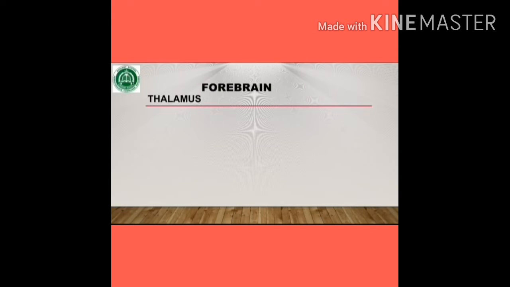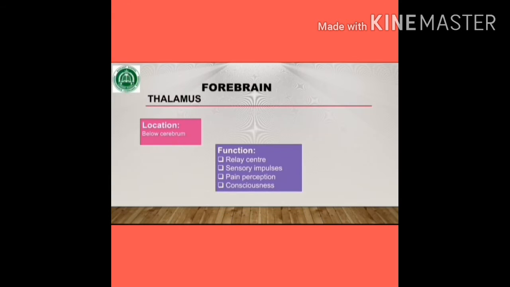Students, the first part of the brain is the forebrain, which is the largest area. It is highly developed in humans. The first part of this region is the thalamus. Thalamus lies just below the cerebrum, and its functions are: it serves as a relay center between various parts of the brain and spinal cord.